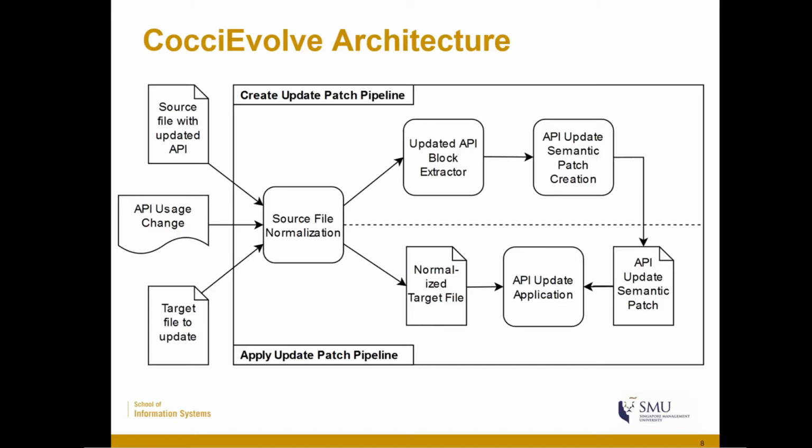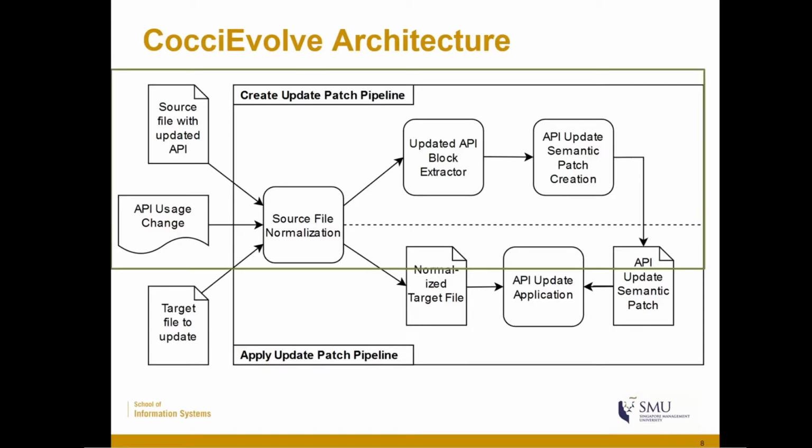Next, I would like to show you the general architecture of CocciEvolve. There are two main pipelines within CocciEvolve. The first one is the top one, the create update patch pipeline. It takes as inputs the after update example file and the API usage change, which is the match between the deprecated API and the updated API. This pipeline will normalize the example file and extract the updated API block. The updated API block is then used to create the update semantic patch.